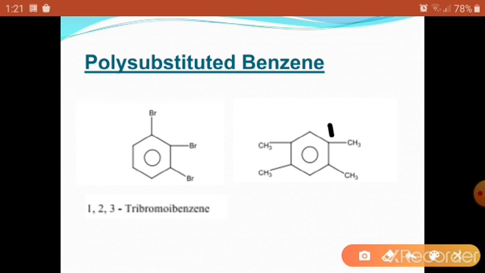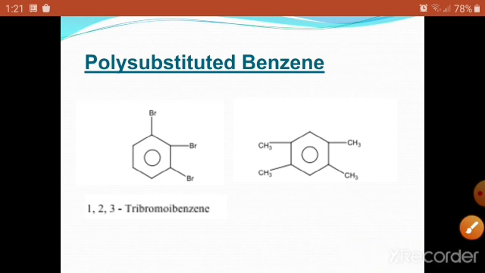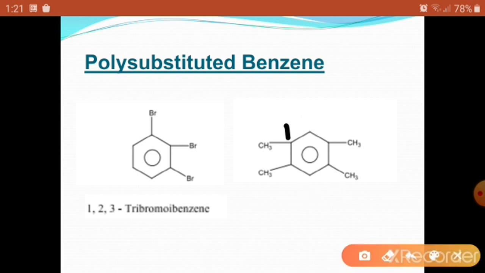So here 4 methyl groups are present on positions 1, 2, 4 and 5, and if we start the numbering from the other side, it also gives 1, 2, 4 and 5. So the methyl groups have positions 1, 2, 4, 5 on both sides, so you can start the numbering from either side.